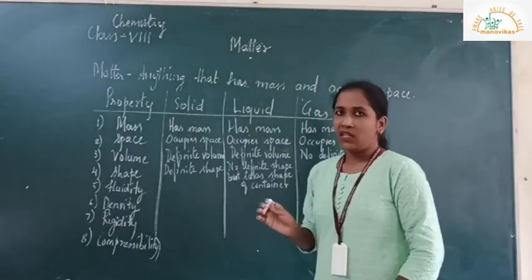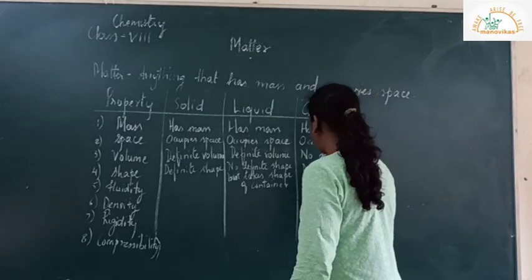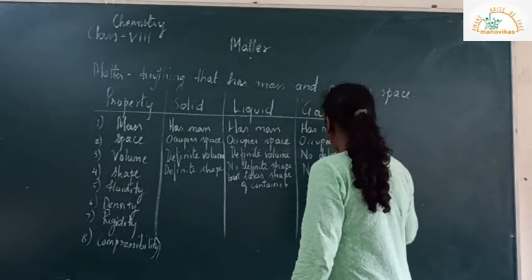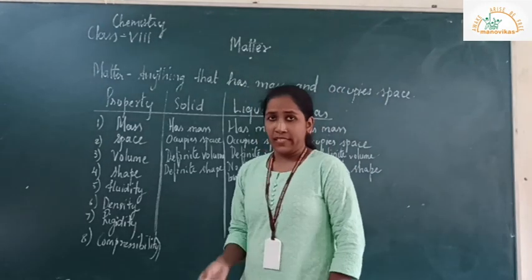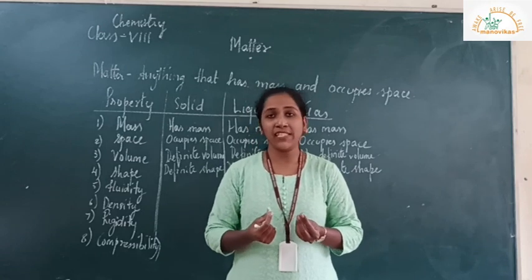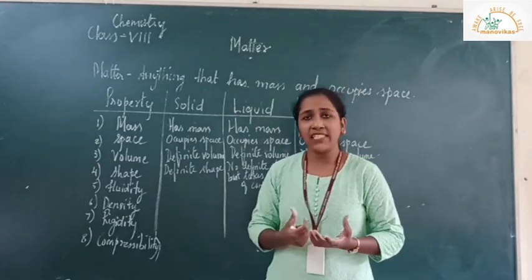And gases, it neither have definite shape nor definite volume. Fluidity. Fluidity is nothing but the substance which is having ability to flow. So usually liquid and gases have ability to flow.